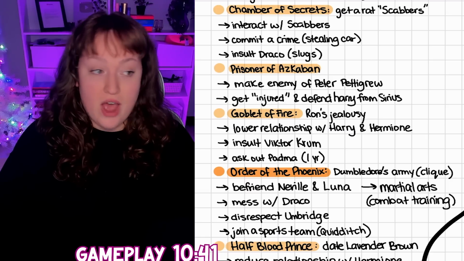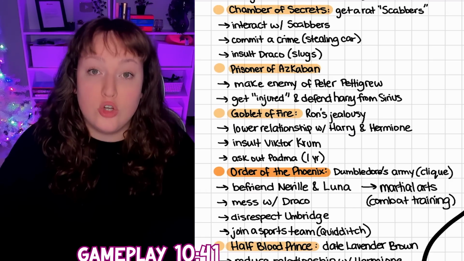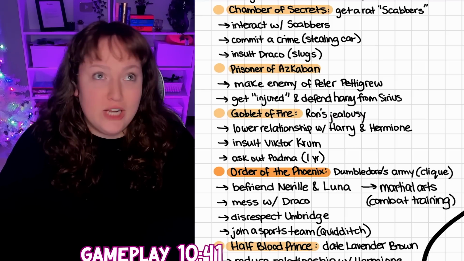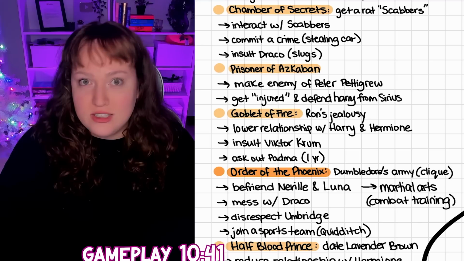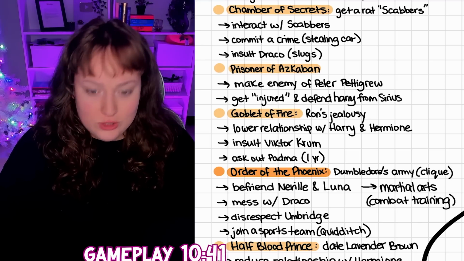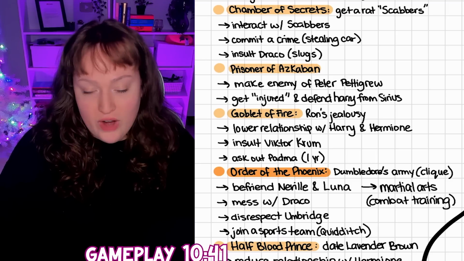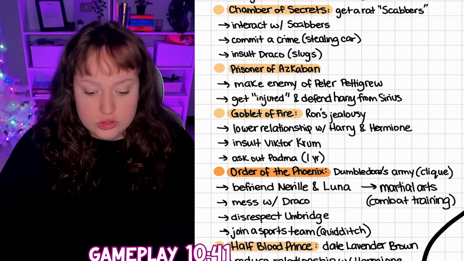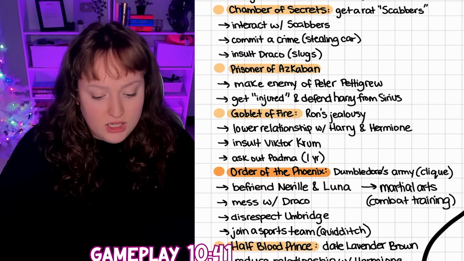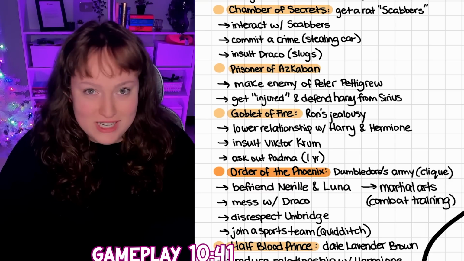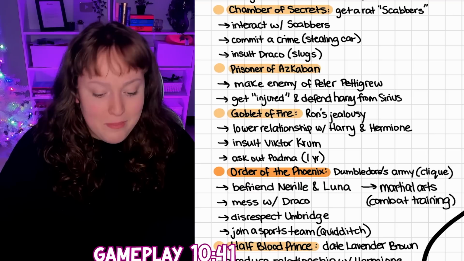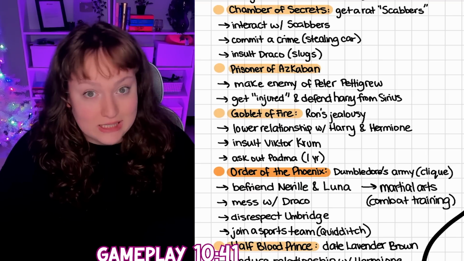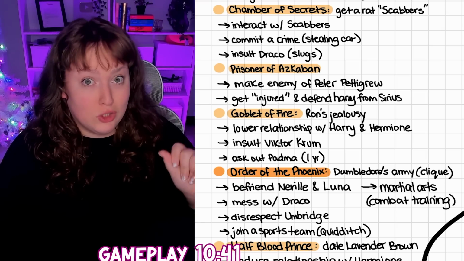Now we get to Goblet of Fire, or what everybody knows as a grumpy Ron year. The year where Ron is just teenage hormones, grumpy, jealous of everyone, bitter, salty, everything above. So Ron's very jealous. So we're just gonna lower our relationship with Harry. We're also gonna lower our relationship with Hermione. We're gonna insult Victor Krum because he takes Hermione to the Yule Ball. But we are also going to ask out Padma to symbolize us taking her to the dance and being a very, very bad date to her as well.